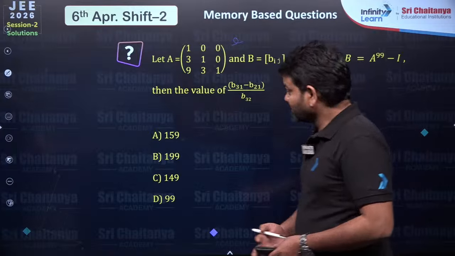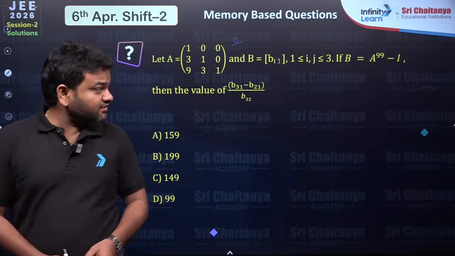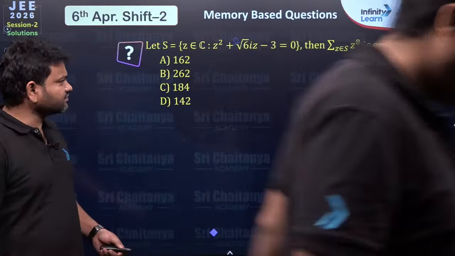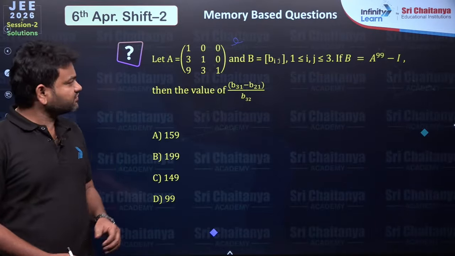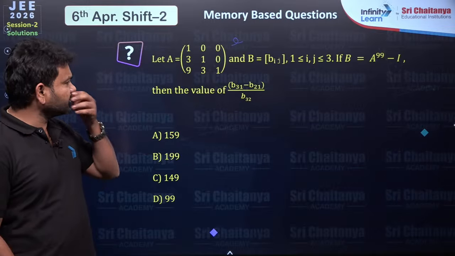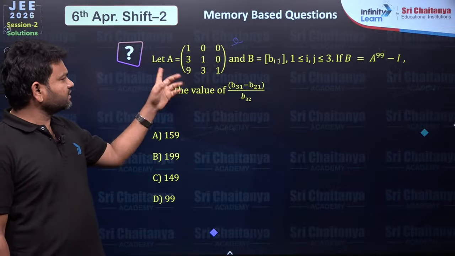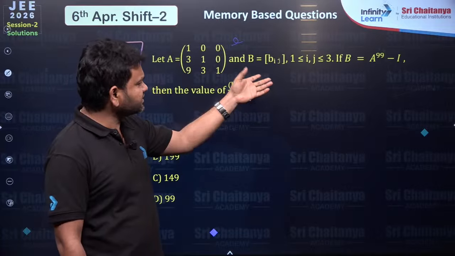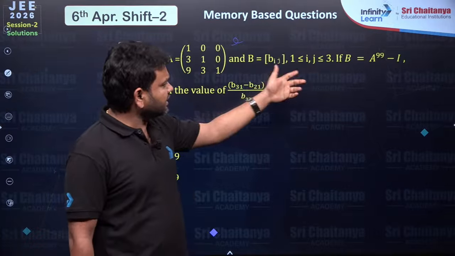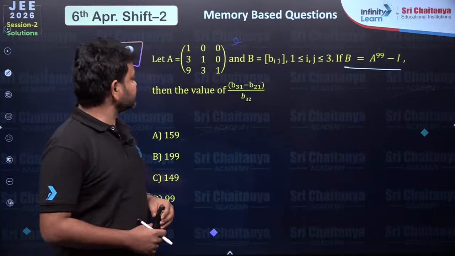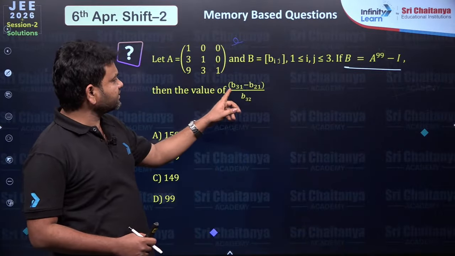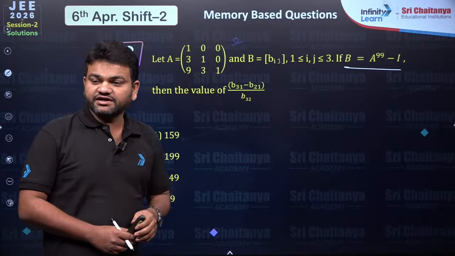Hi children. We have some 3-4 questions here from different topics. First one is from matrices. So here we have a question. A is equal to the given matrix and B matrix they mentioned, and B is equal to A power 99 minus I, then the value of B31 minus B21 by B32.